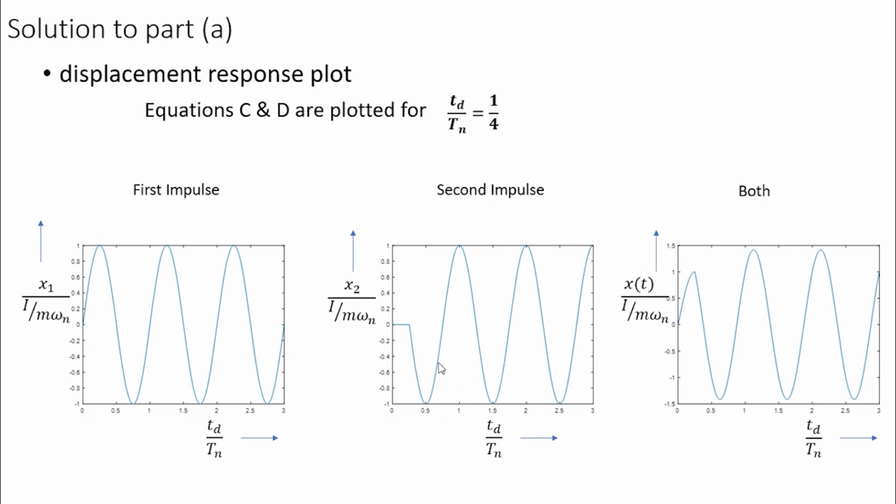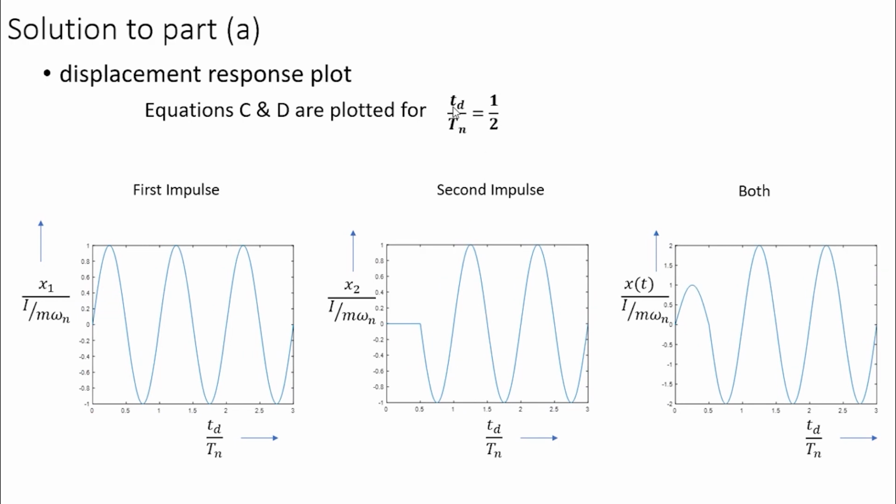So when we add these two, the amplitude is now close to 1.5. Both the first and the second impulse responses had amplitude 1, but when we add them together, because of this phase difference, the total amplitude will be either less or more than the individual amplitudes. That will depend upon the phase difference.